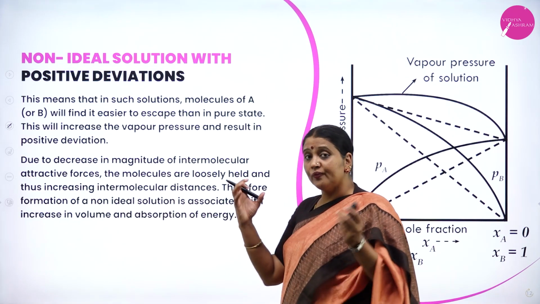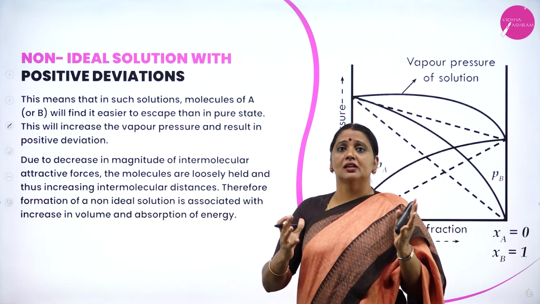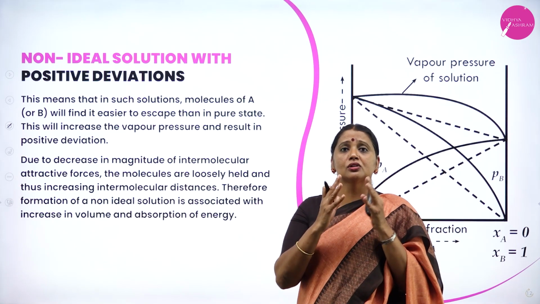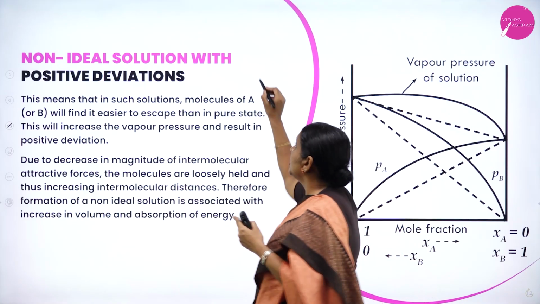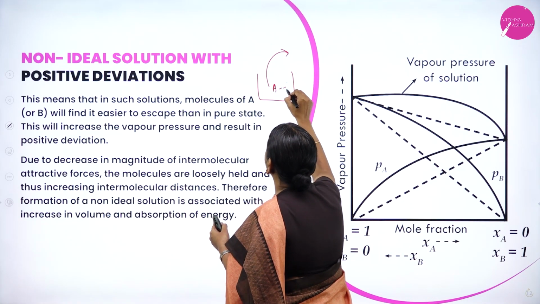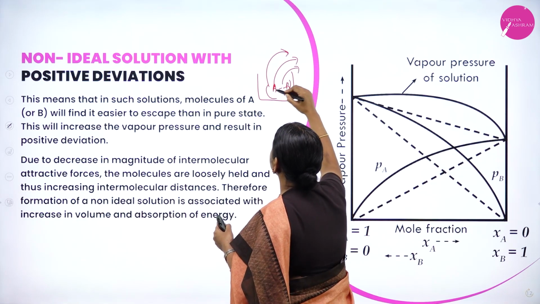Because of this weak force of attraction between A and B, the molecules have a tendency to escape from the system. They want to escape from the beaker.